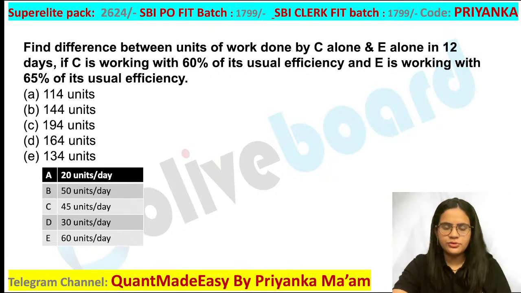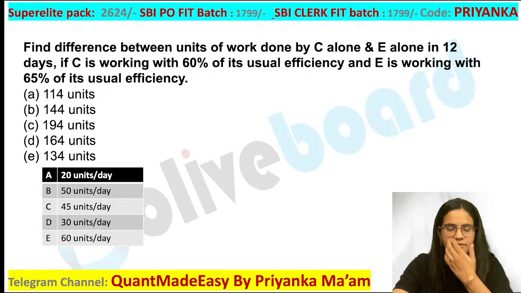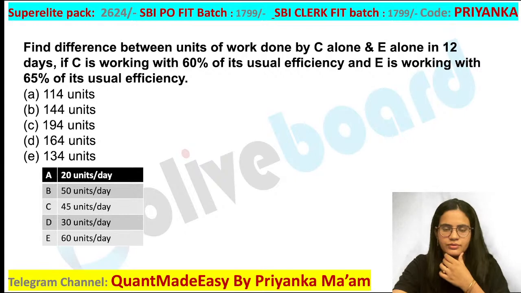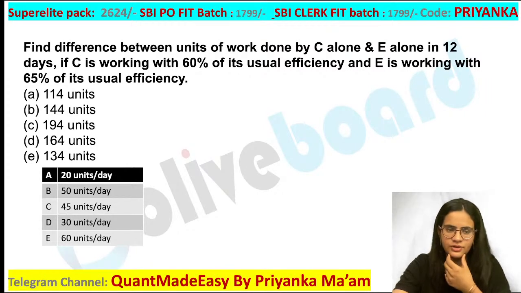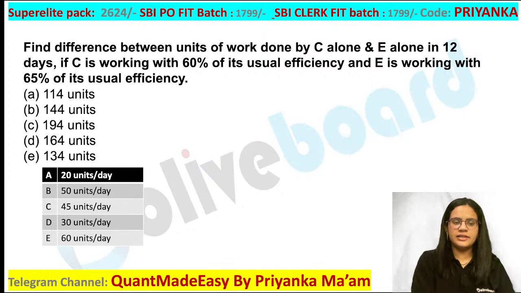How are you going to do this question? Divya is saying 144. Arun Raj is also getting it. Karthik, Nani, very good.